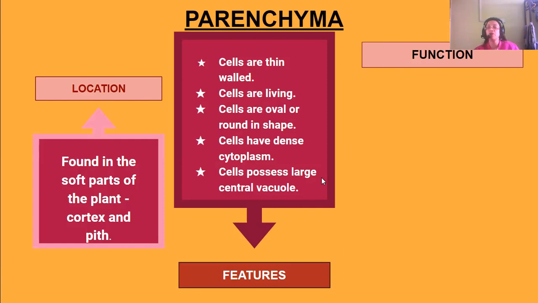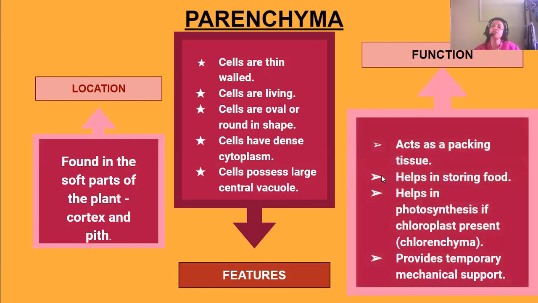Next is, what is their function? They act as a packing tissue, which helps in storing food and helps in photosynthesis. If chloroplast is present in them, then these parenchymatous cells are known as chlorenchyma, and they help in photosynthesis. Then they provide temporary mechanical support to the plant.